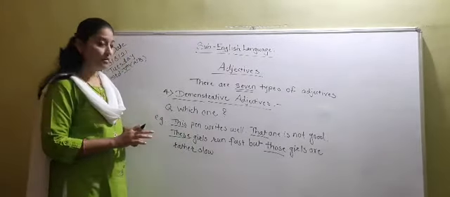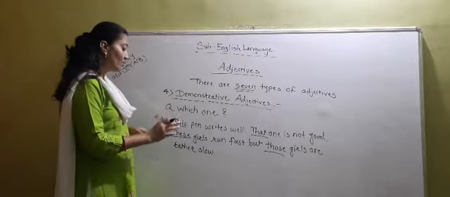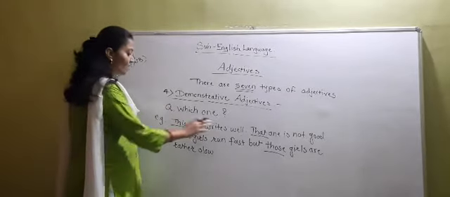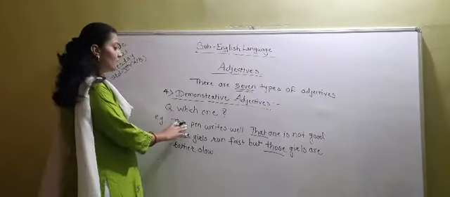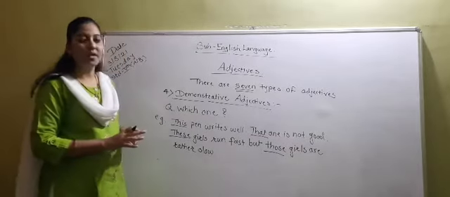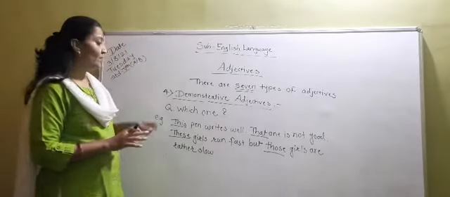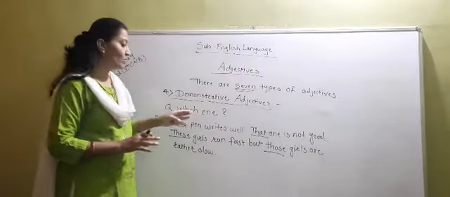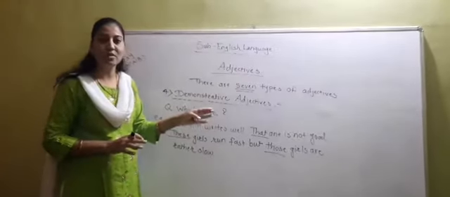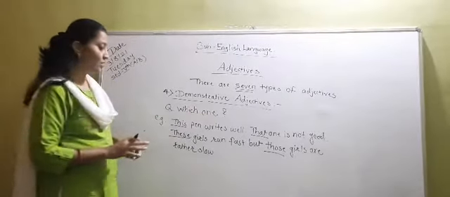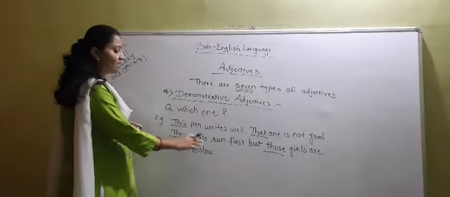When we are talking about a particular pen, this pen writes well. So this is the demonstrative adjective here. When I am talking about that one is not good, so that is a demonstrative adjective here because it points out a particular person or thing that is being spoken about. These girls run fast.